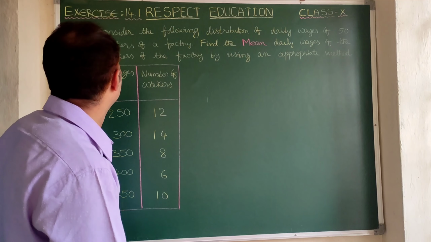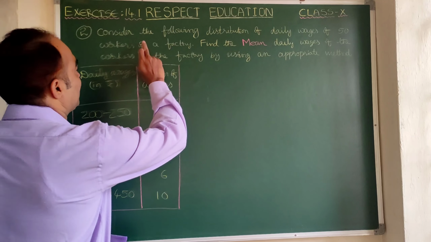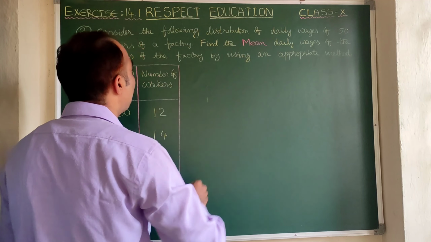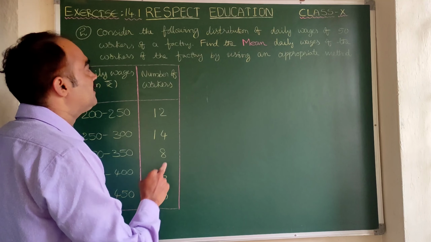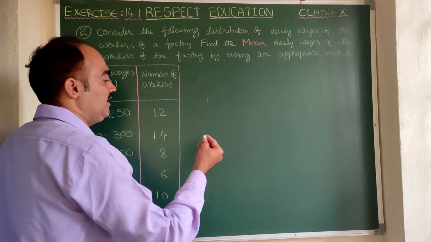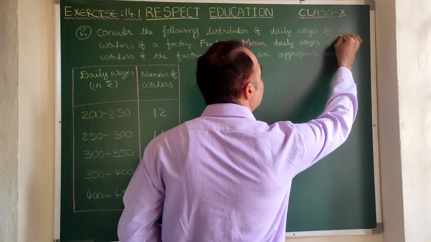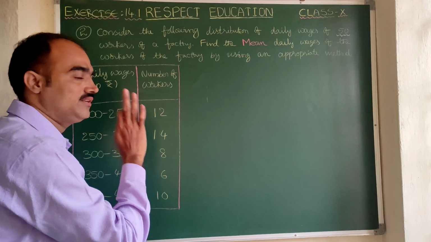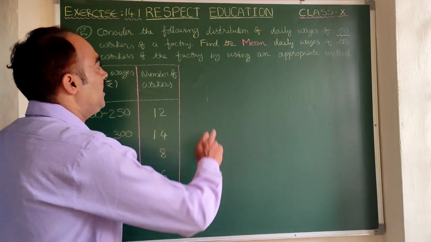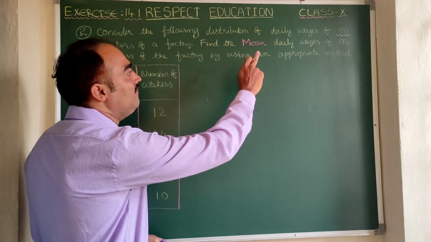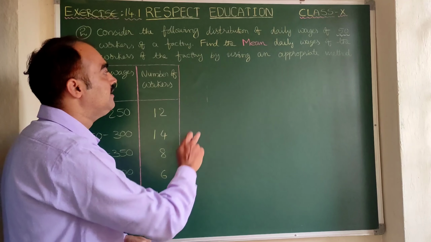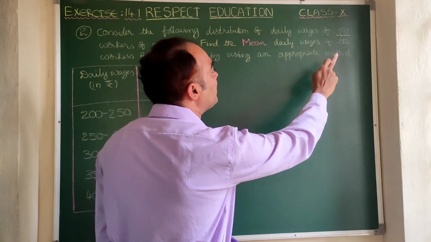Now we see question number 2. Consider the following distribution of daily wages of 50 workers of a factory. Here, how many workers are there? 50 workers. That means the sum of the frequencies should be 50. That is the first clue. Find the mean daily wages of the workers of the factory by using an appropriate method.